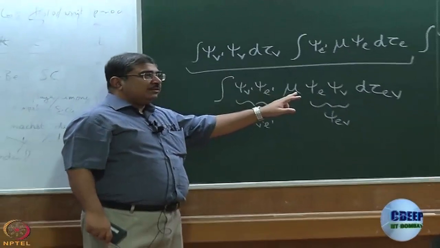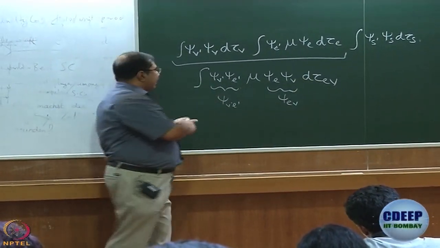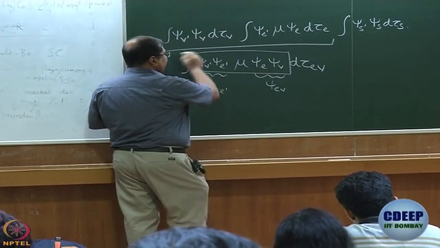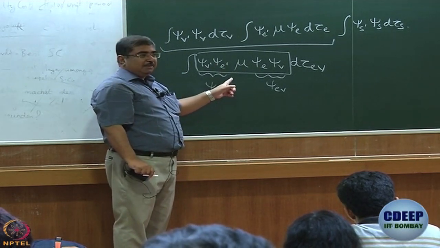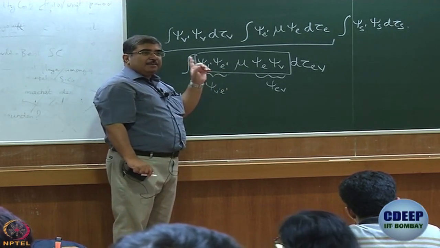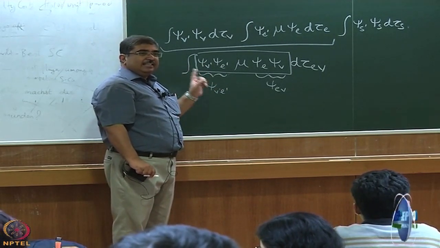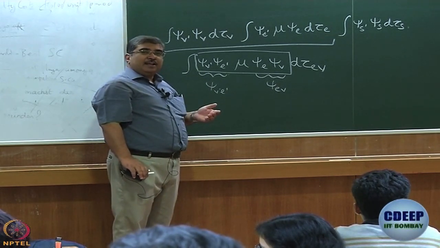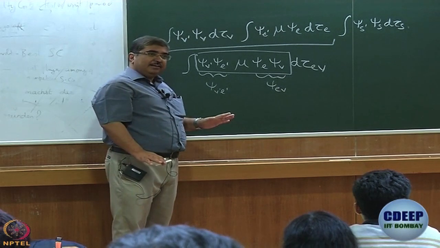Now, if I want to work with this integral, then essentially what I am saying is that I must worry about this product of all these wave functions and component of the dipole moment. This product must contain the totally symmetric representation. If that is the case, then the transition which is orbitally not allowed can be vibronically allowed. Are we okay so far?